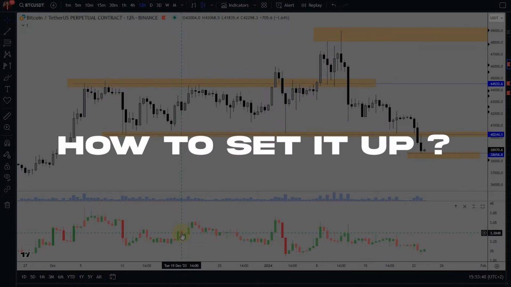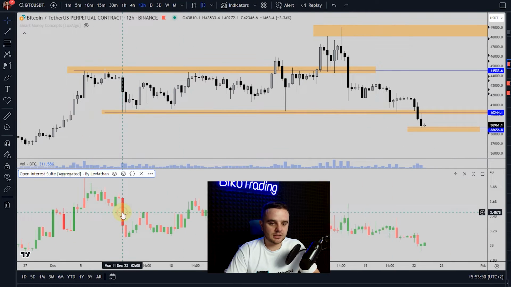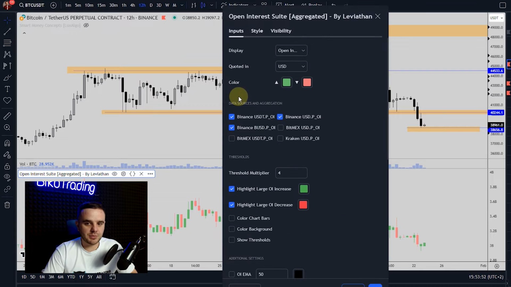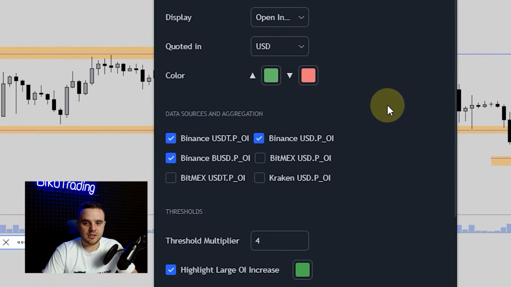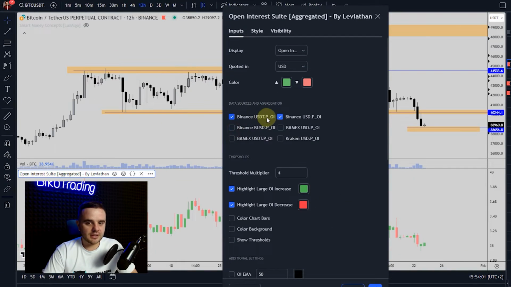Okay, how exactly can you set it up? As I showed you on TradingView, you add it on a chart. After that, you go to the settings, and you can just repeat my settings. First, as you can see, the most important here is Binance data, because Binance has the most accurate exchange data. The most important is Binance USDT, because like 90% of Binance volume is there.